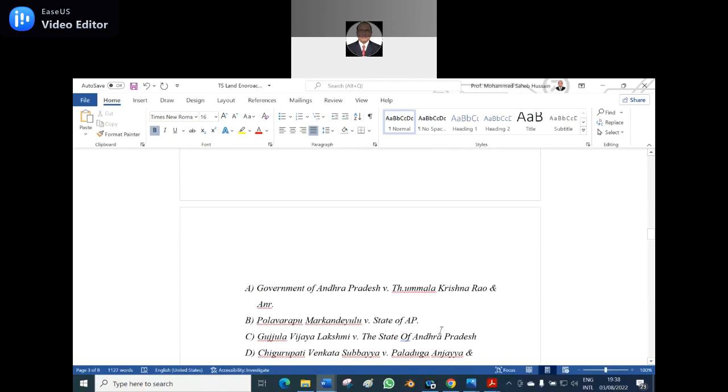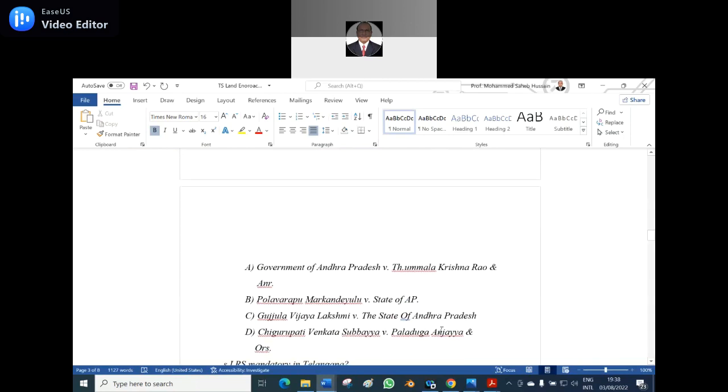B, Polavaru Markandayalu versus State of AP. C, Gujjula Vijay Lakshmi versus the State of Andhra Pradesh. D, Chigurupati Venkata Subbaya versus Paladugu Anjaya and others. In which case law is it decided?